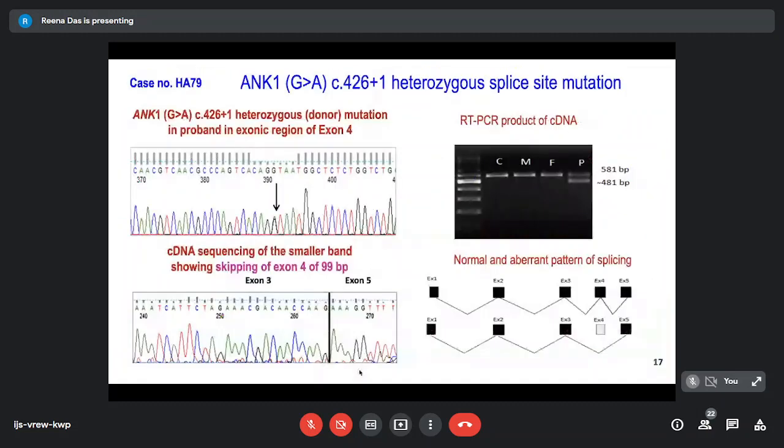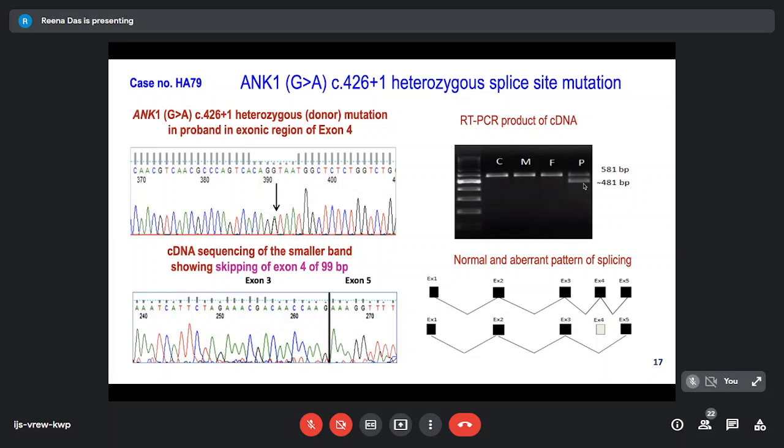This is another case of hereditary spherocytosis. This was interesting because when we looked at the proband, here we found a heterozygous variant in the DNA. And when we looked at the reverse transcribed PCR product from the complementary DNA after doing an RNA extraction from the reticulocytes, we found that in this particular patient, there was an additional band.